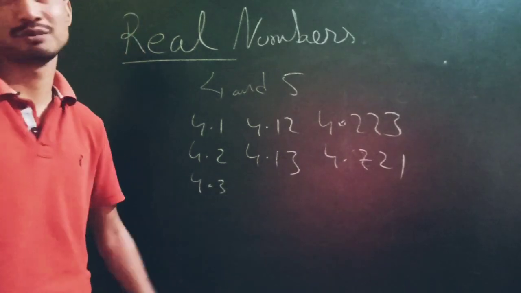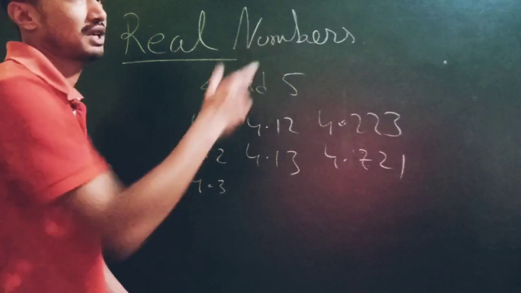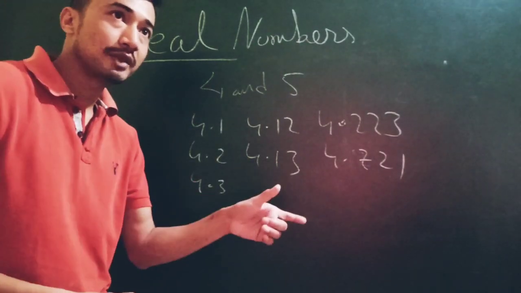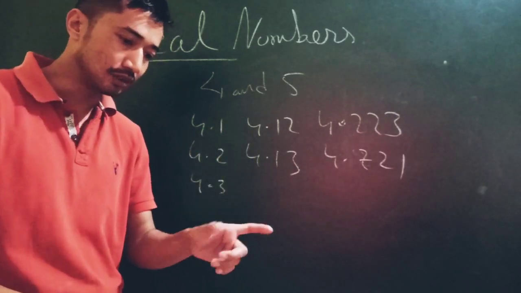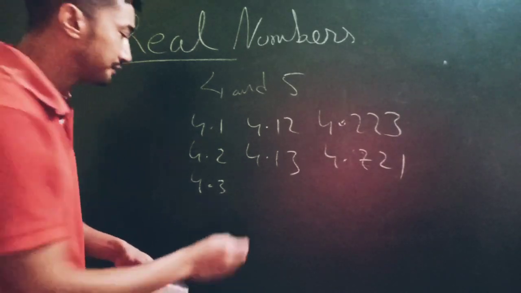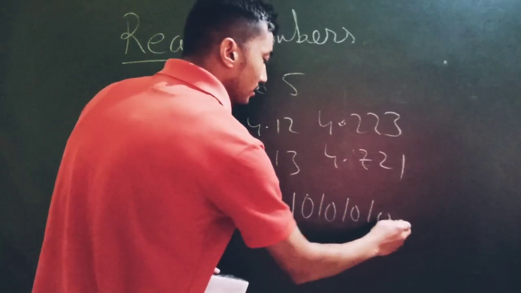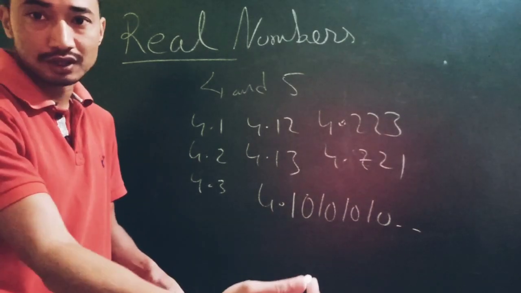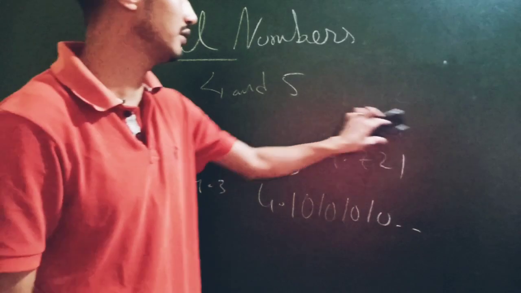Again, there are so many of them. There are millions of rational numbers that you can find between 4 and 5. As long as it is terminating, or if it is not terminating, then it should be repeating. Let me give you 4.10, 10, 10, 10. So this also lies between 4 and 5. This is also a rational number. We can go on for our whole life. It's never going to get over, even between 4 and 5. So these are so many rational numbers.